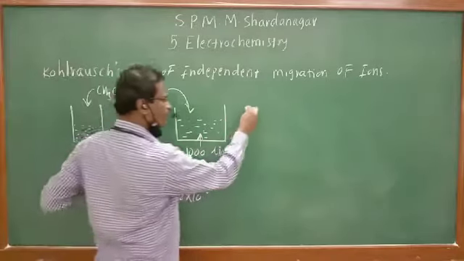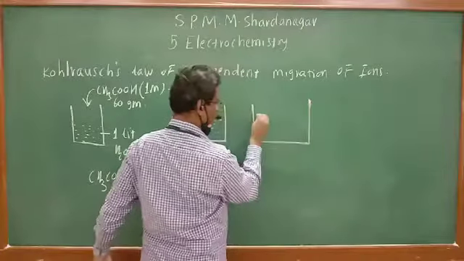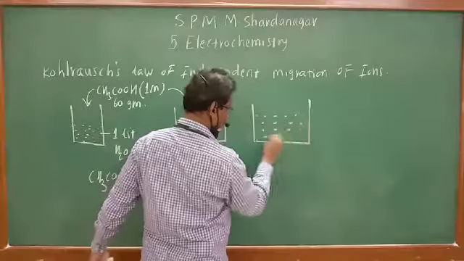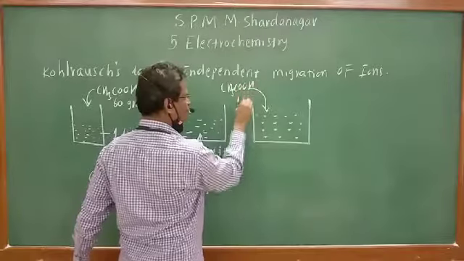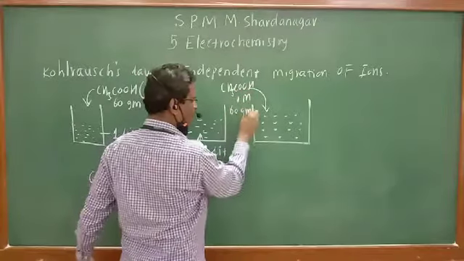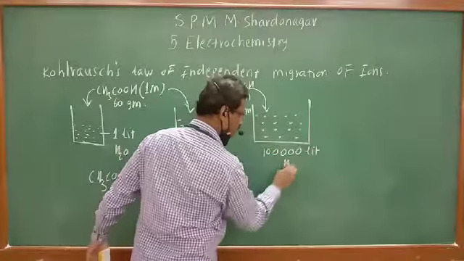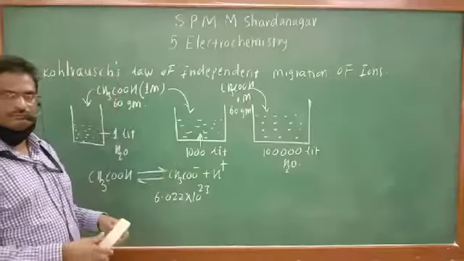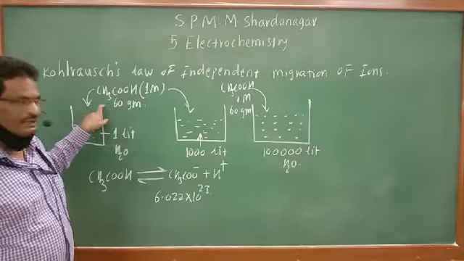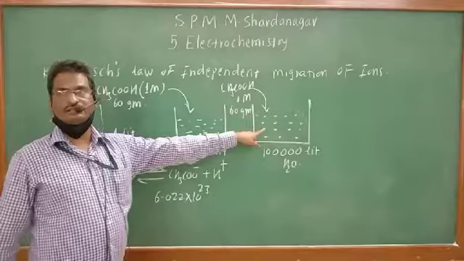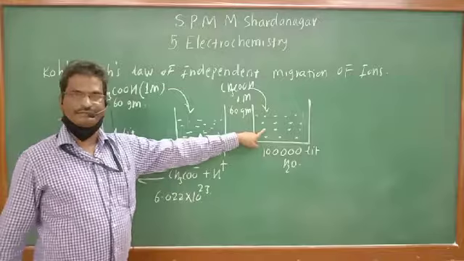Now, if this is diluted to 1 lakh liters, the same quantity of acetic acid, 1 molar, that is 60 gram, is taken in 1 lakh liters of water. Now what will happen? Here, whatever molecules of acetic acid are present are completely dissociated, forming the total number of ions.